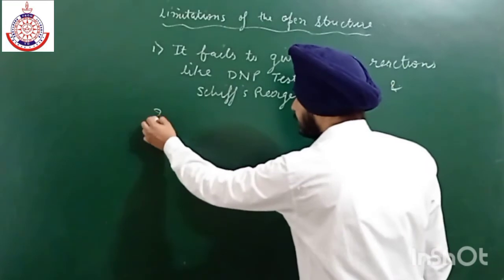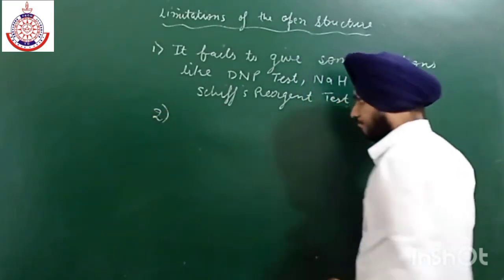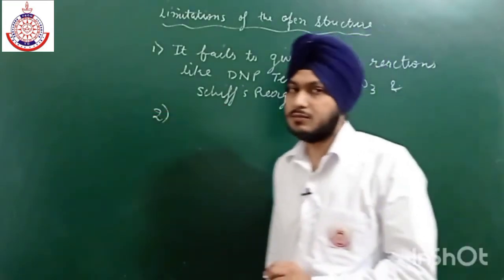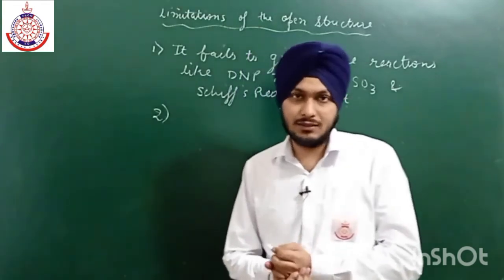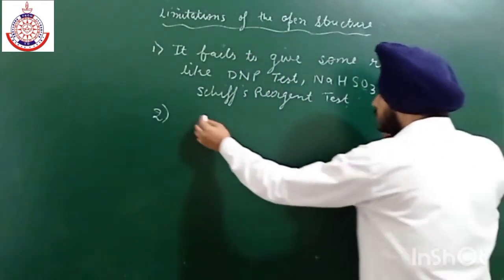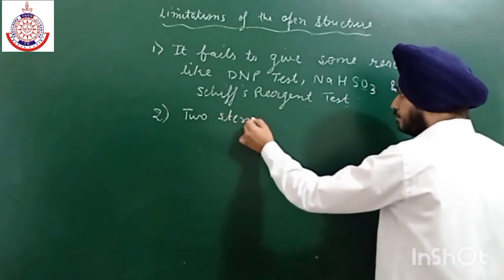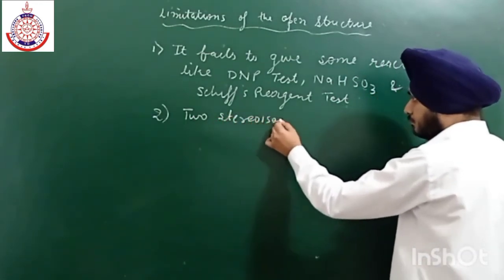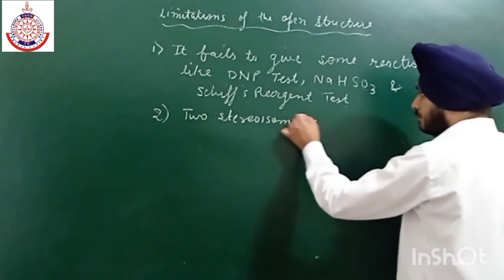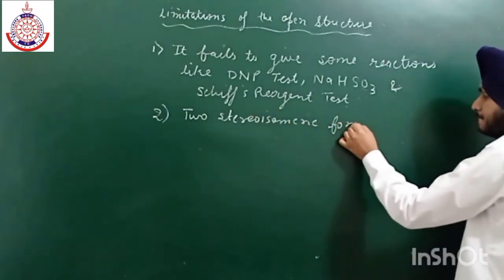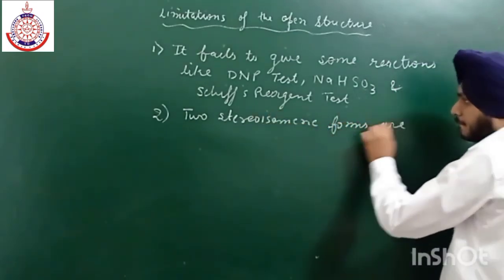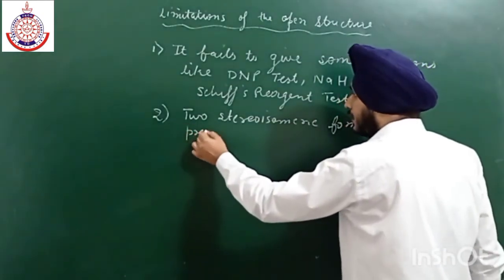The second limitation is that two stereoisomeric forms of glucose are present. How can we get to know that?